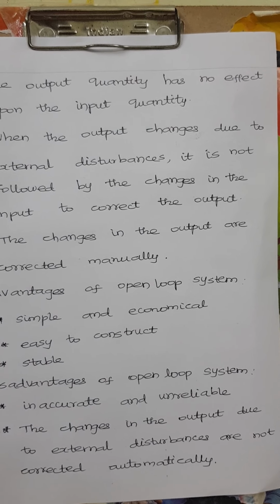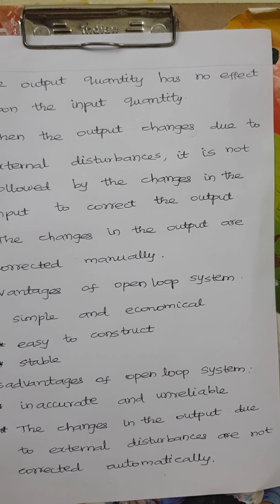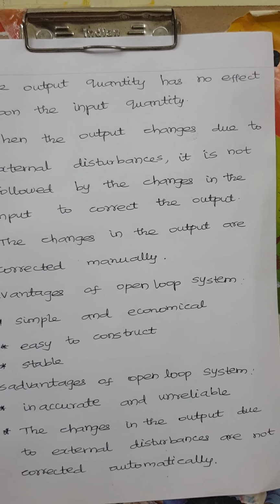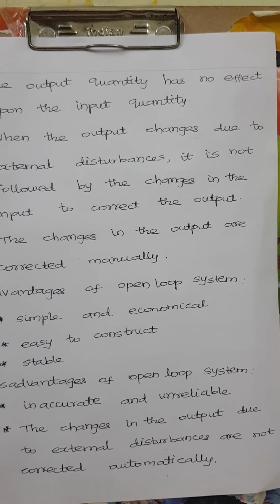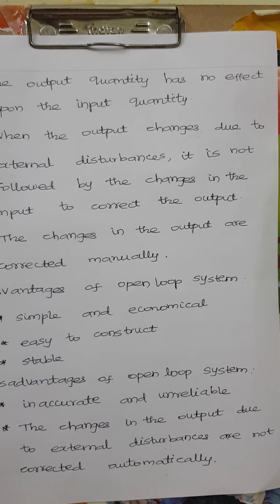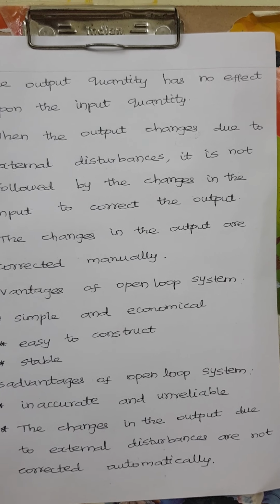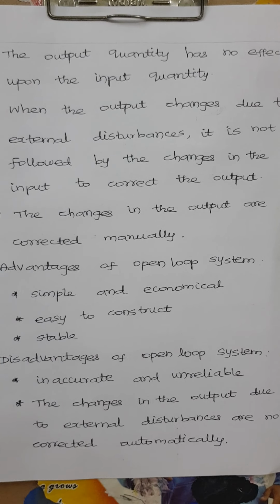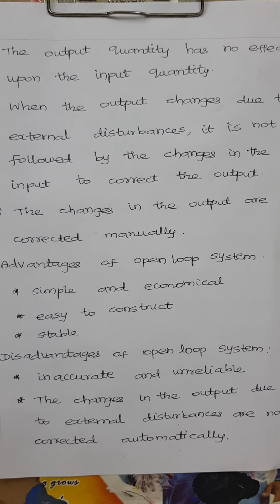We can correct only manually, so the output may be inaccurate and unreliable. So these are the advantages and disadvantages of open loop system.